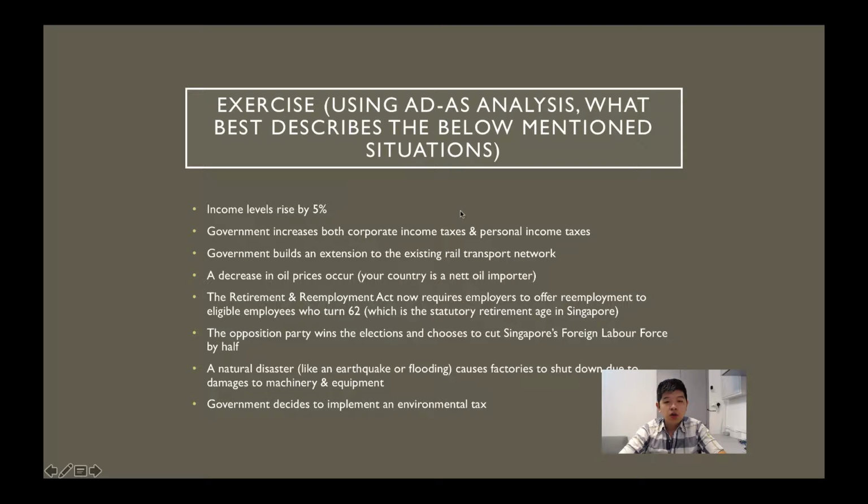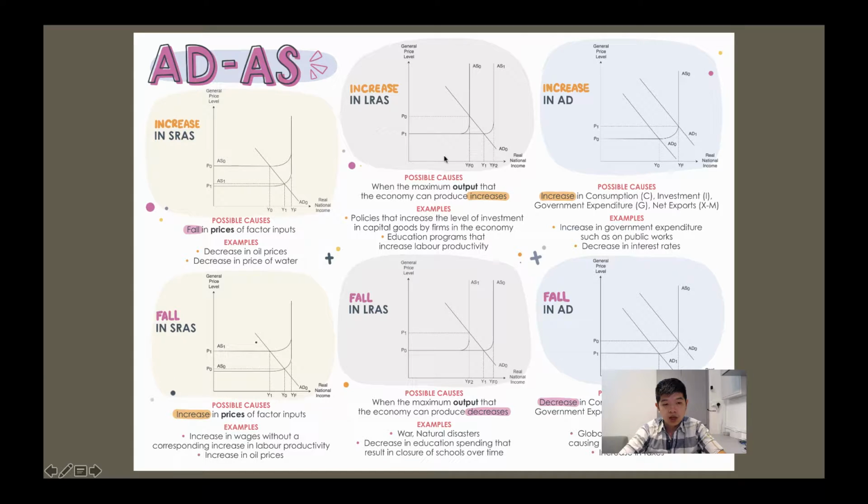Right, so now that you have actually done the exercise, let's see. Now when income level rises by 5%, we expect there to be an increase in AD because of an increase in consumption. Why would there be an increase in consumption? Because purchasing power has increased, therefore aggregate demand would increase.